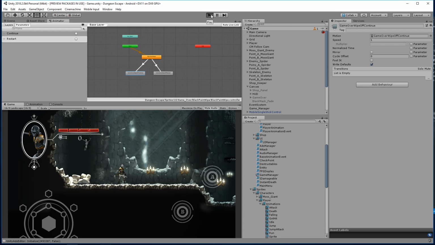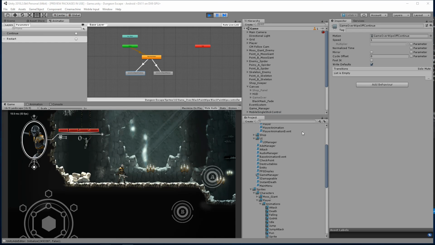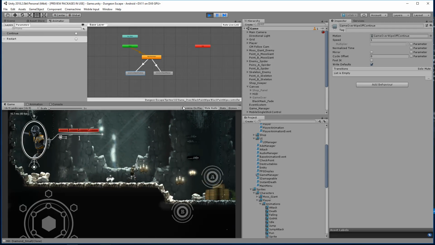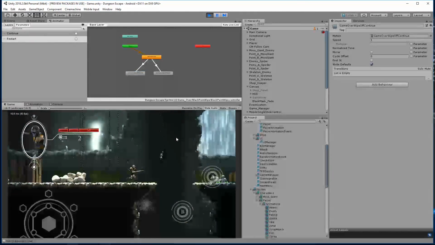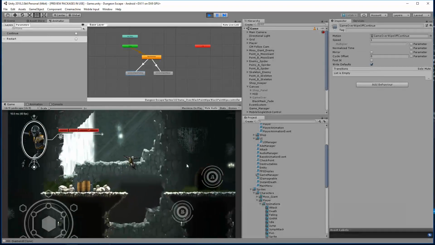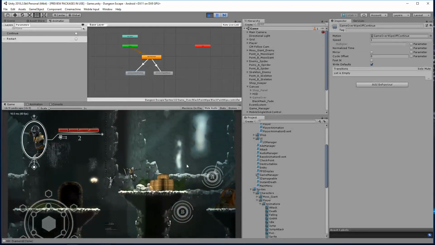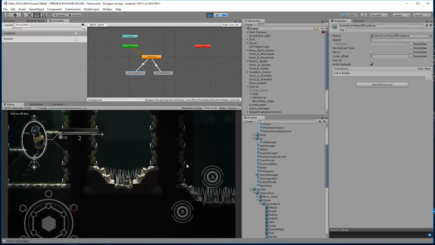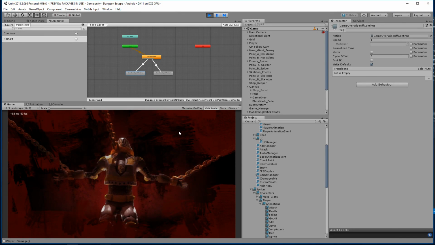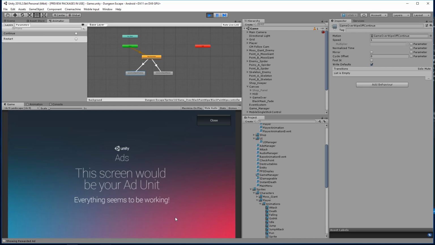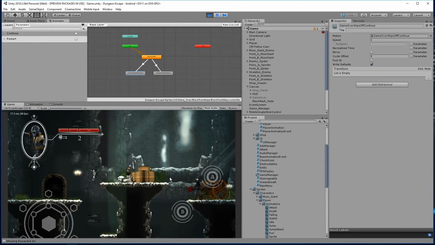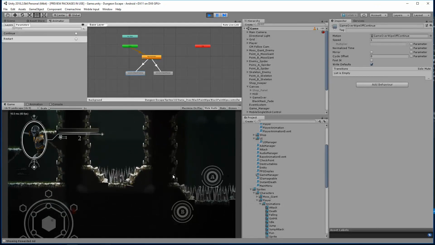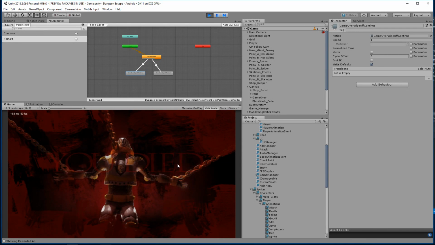All right, here we are. We'll go ahead and attack the spider here. Let's get to our checkpoint. Alrighty, let's go ahead and continue with an ad. Close. All right, and let's go ahead and die again. All right, good deal. So that fixes that issue.